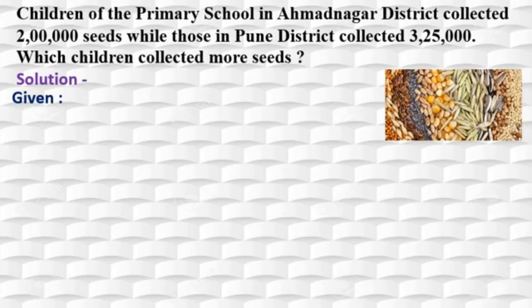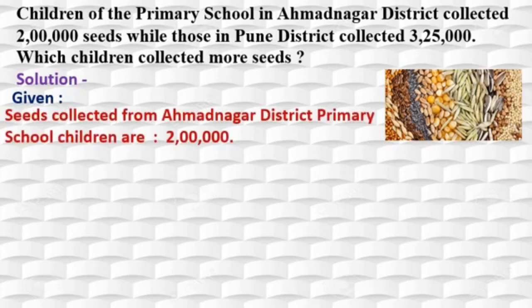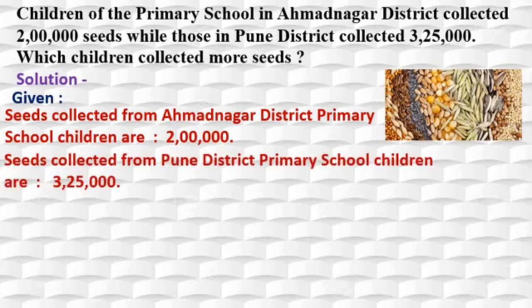First given. What is given here? Seeds collected from Ahmednagar district primary school children are 2 lakh. It is given in the question. The second thing is seeds collected from Pune district primary school children are 3,25,000. Yes students, and question asked is which children collected more seeds? Now here we have to compare the seeds collected by both the district children. Now I will write here from Pune district it is 3,25,000 and from Ahmednagar district it is 2 lakh.